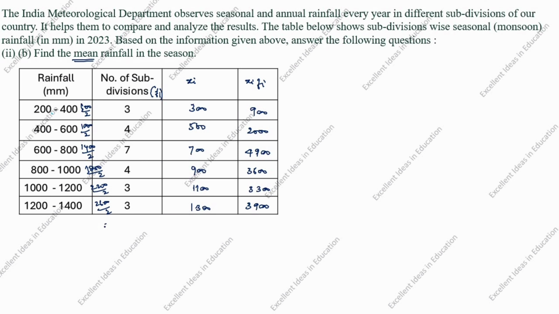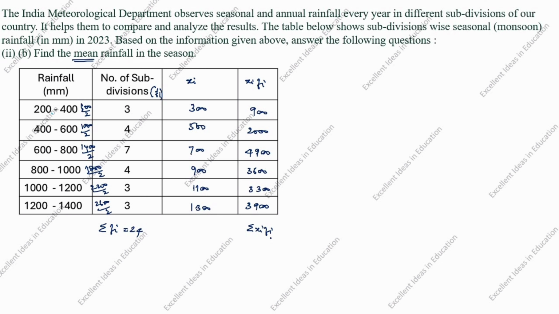Now we will calculate summation of frequency. Add the whole thing. 3 plus 4, 7. 7 plus 7, 14. 14 plus 4, 18. 18 plus 3, 21. 21 plus 3, 24.